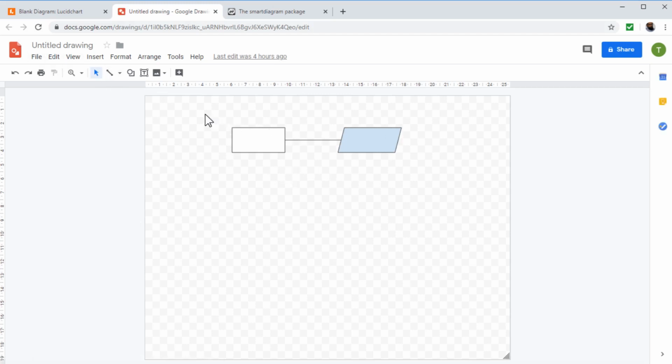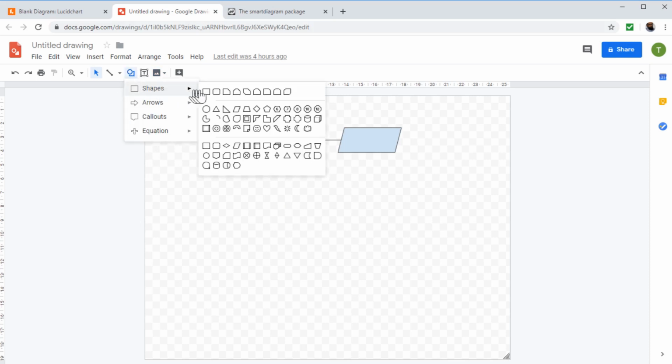So in Google Drawings, you have a lot of shapes available. This is the shape icon. If I click here, as you can see, I have a lot of shapes available here which I can use for my algorithms or for my illustrations, flow diagrams or any type of charts.